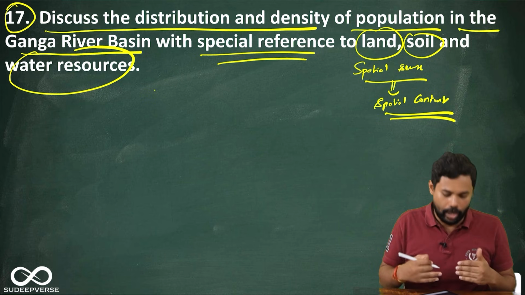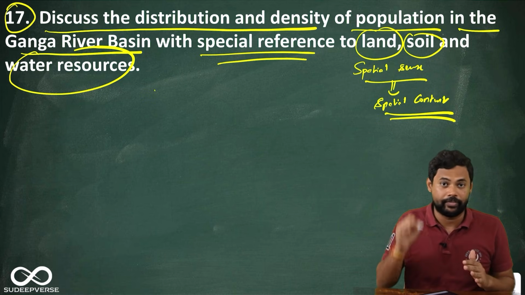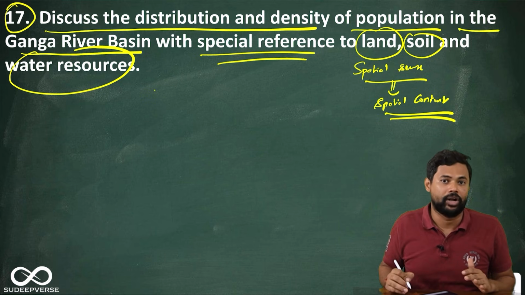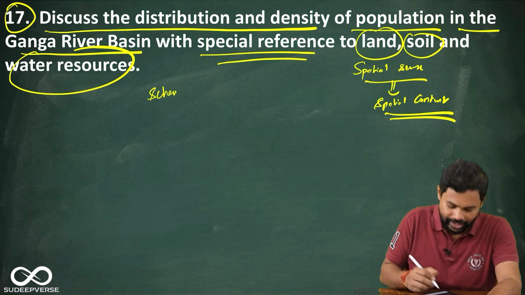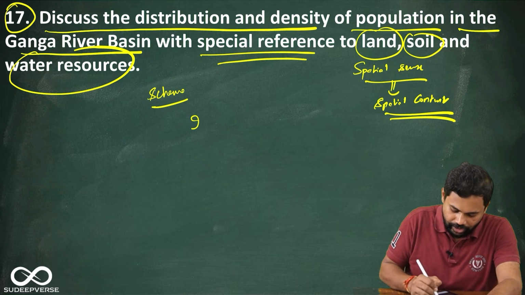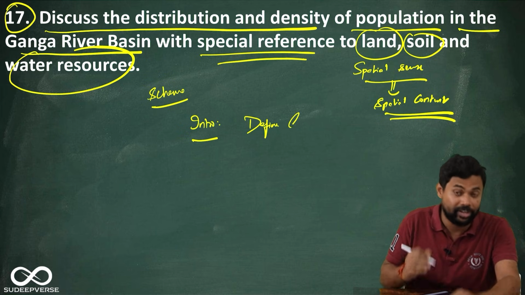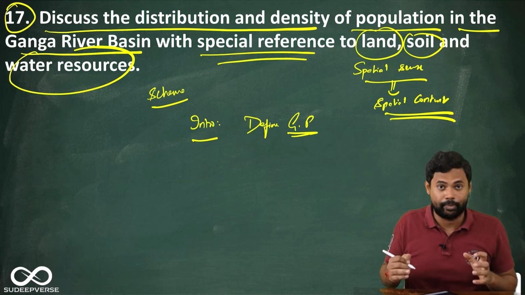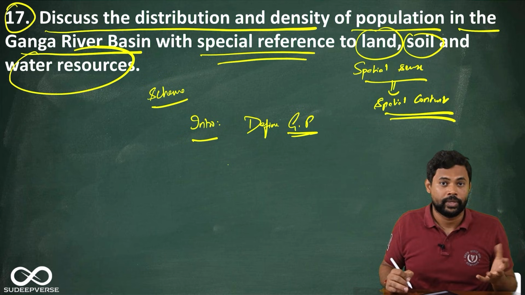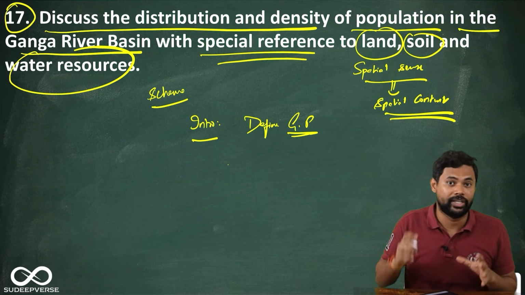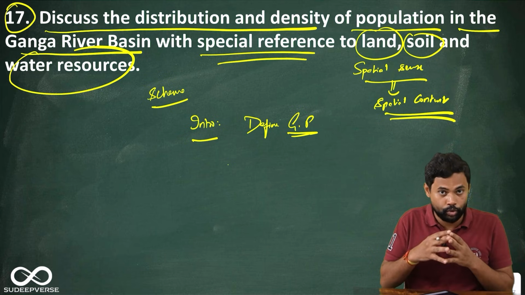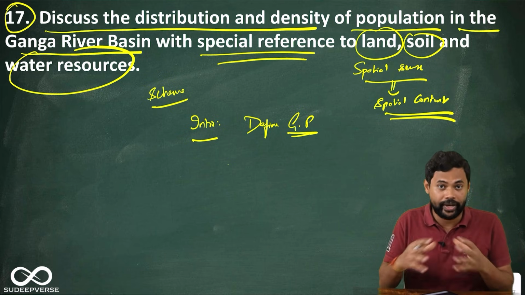Alright, with that said, how to write this answer? Let me just elaborate with the schematic first, and then we will start writing the model answers. So in the schema, how are you going to write the answer? First, in the introduction, I'm going to define Gangetic plains. I'm going to define Gangetic plains as aggradational plains that are formed due to the deposition of alluvial soil brought down by the rivers from the Himalayas. So this is how you define the Gangetic plains, and then you define their location.